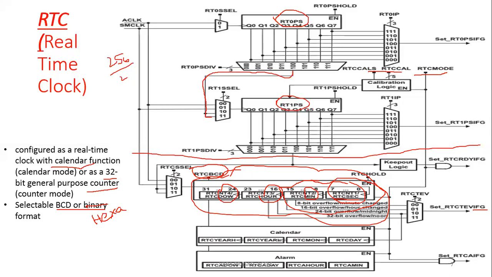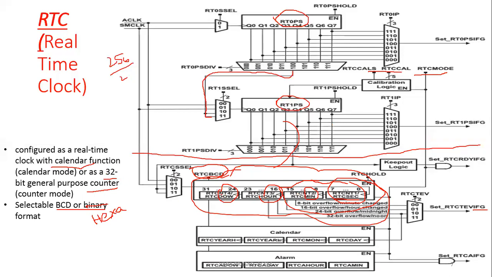So this is your simple block diagram of RTC, real-time clock. Here we have 4 counters, cascaded one after the other, each 8-bit, making a 32-bit counter.